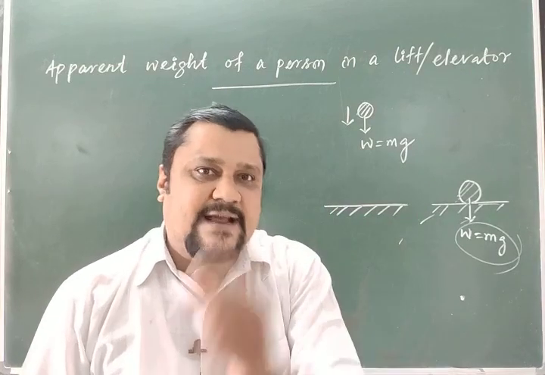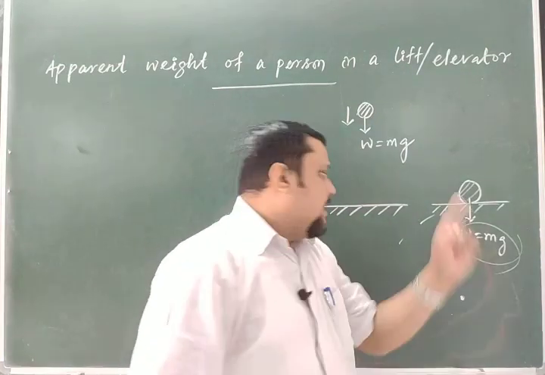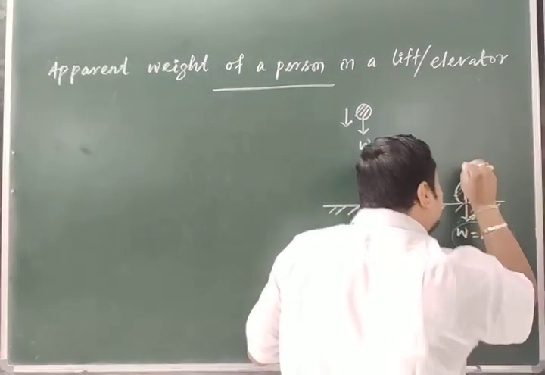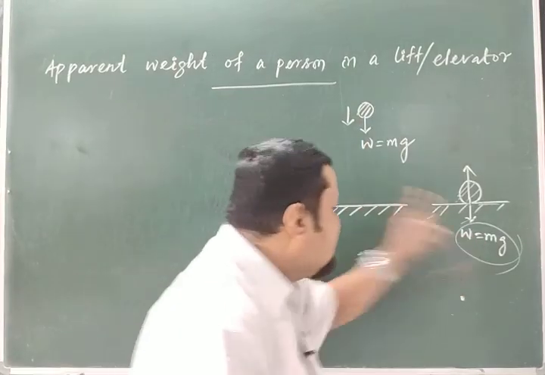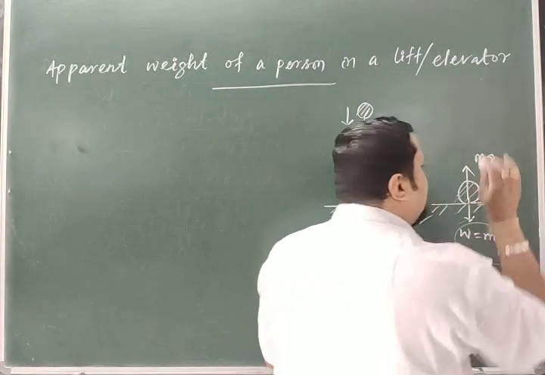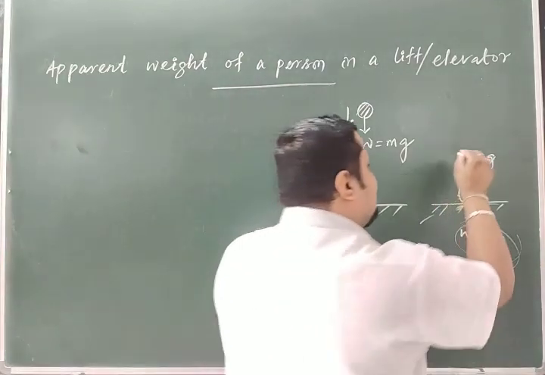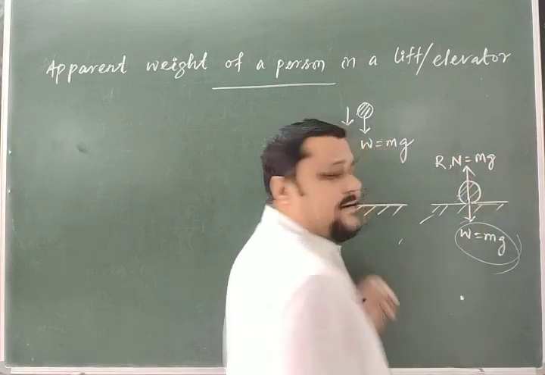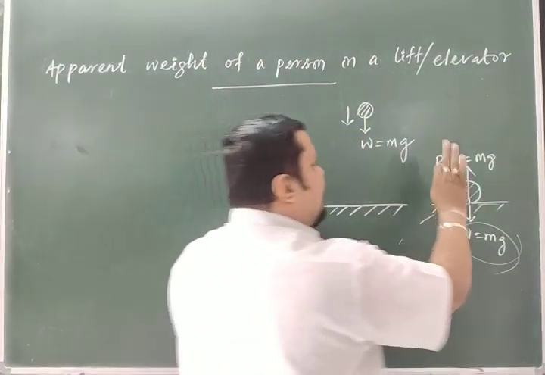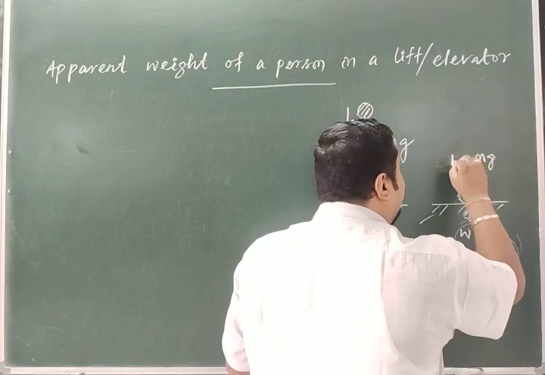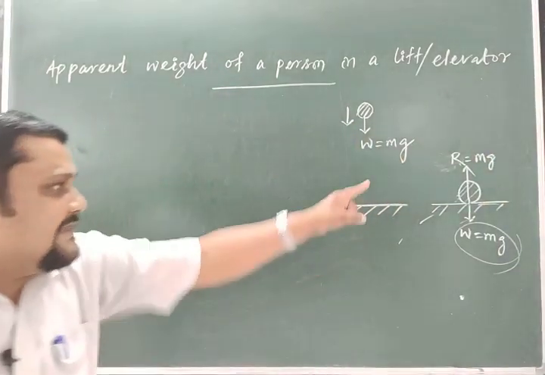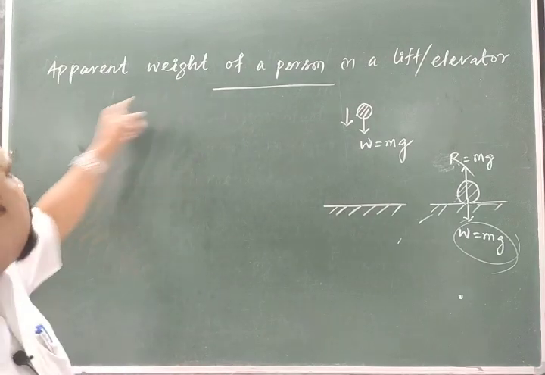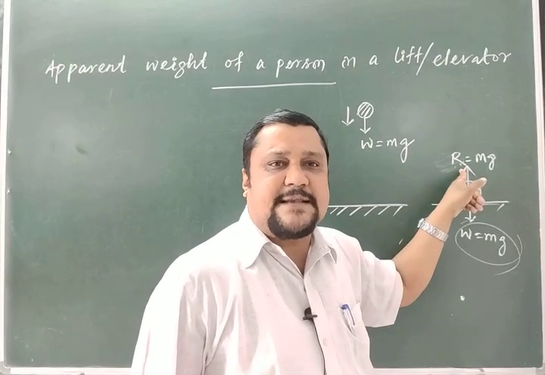There must be another force acting on this body, and that force must be equal in magnitude to this one and opposite in direction. This force acts like this, and it must be equal in magnitude, mg, but opposite in direction, and this is called the normal reaction R, or sometimes it is also taken as N. R or N, that is up to you. Okay, in my case, I will take R. So this is the normal reaction. So why am I going into this concept? Because to know the apparent weight, we should know this concept.